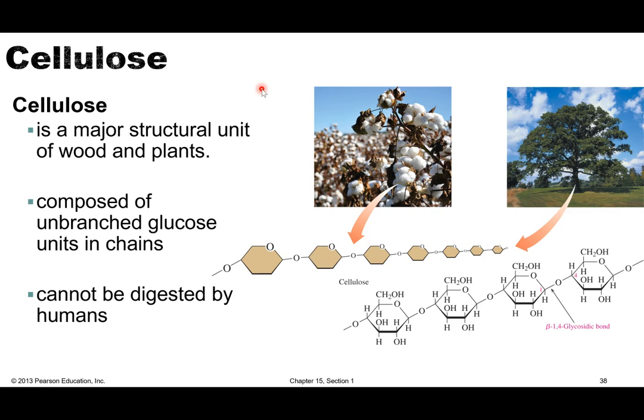So cellulose is one of the major components in fiber. So that's why when we eat a high fiber diet, our body doesn't know how to break it down. So it does a really good job of excreting it, right? So it cannot be digested by humans. Other animals do have the ability to digest cellulose. That's why other animals can use plants and wood that we couldn't use to survive for nutrition. Other animals can digest it and survive on it where we couldn't.